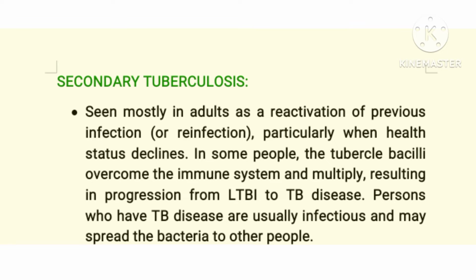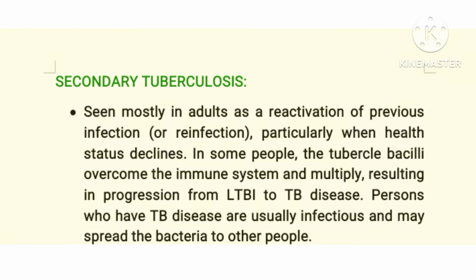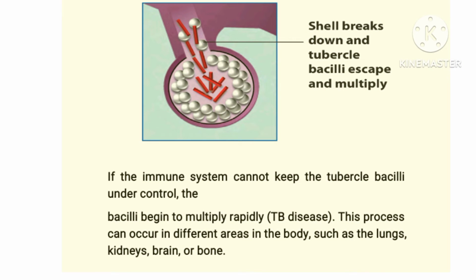Okay, so this is the cause of secondary TB, and now the person will begin to produce the signs and symptoms of TB, and the person is very, very infectious. So secondary TB is a result of a lowered immune system, reinfection by another strain of TB, or the breakage of the granuloma. Looking at our diagram, you find that the red rod TB has broken the granuloma, and it can now start attacking the tissues of the lungs and the general body, and the patient will begin to produce signs and symptoms of pulmonary TB.